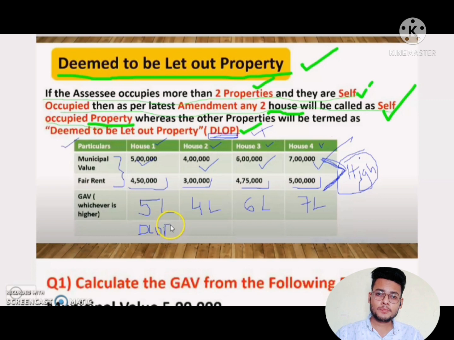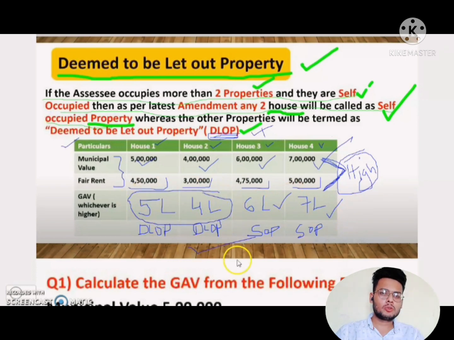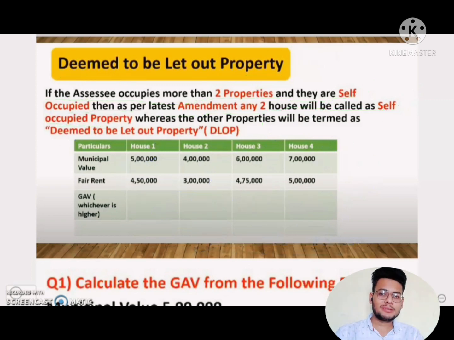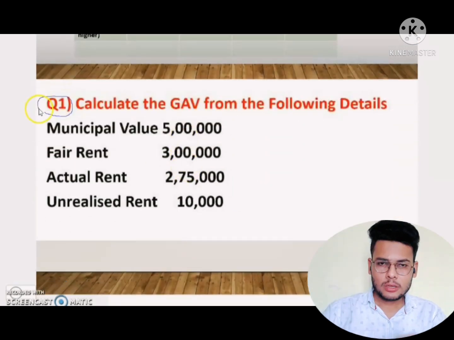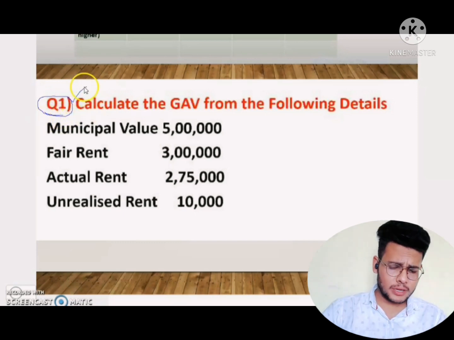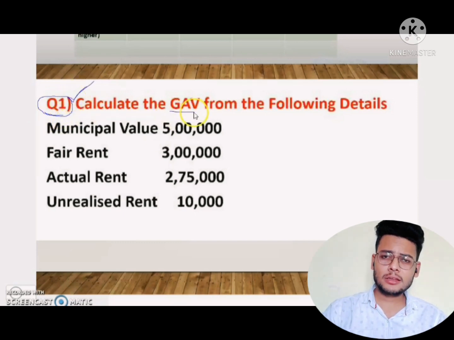So this is treated as a SOP, self-occupied, and the second highest is also SOP, that is 6 lakhs rupees, house 3. The first and second are treated as SOP, and the others are treated as DLOP, deemed to be let out house property. Clear? If the person has more than 2 houses, then only 2 house properties are treated as SOP, self-occupied. Others are treated as deemed to be let out house property. Clear?